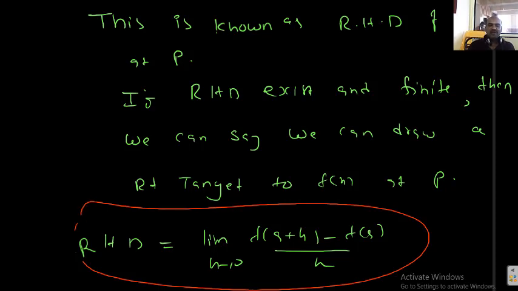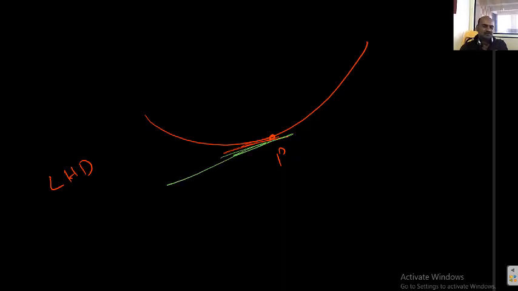Okay, now I am finalizing, students. If a function is given, a point is given, how can you draw a left tangent at P? If LHD exists and is finite, we can say that we can draw a left tangent to the curve at P. When can you draw a right tangent at P?